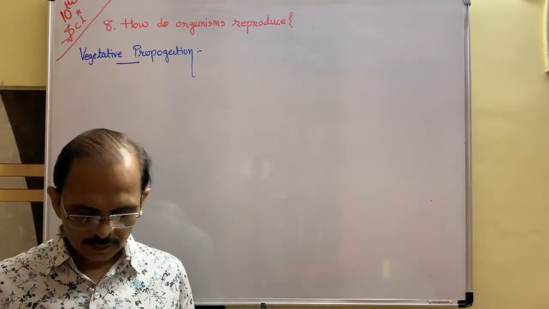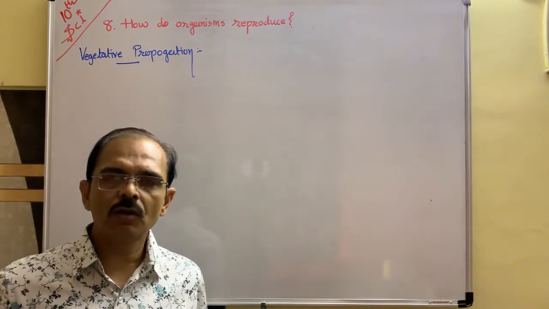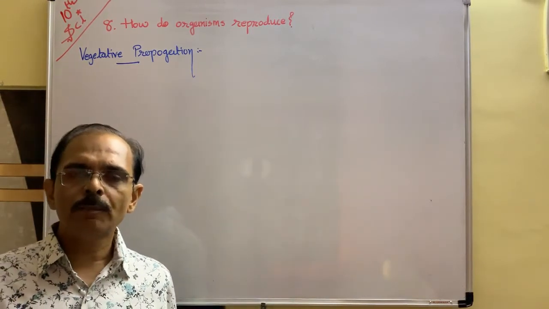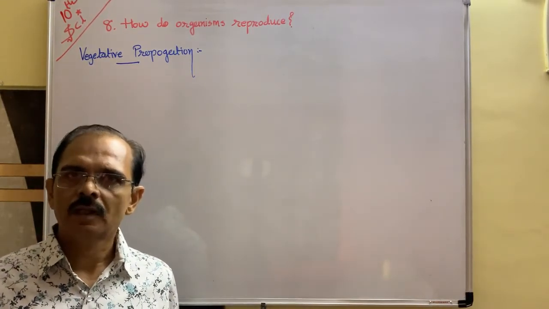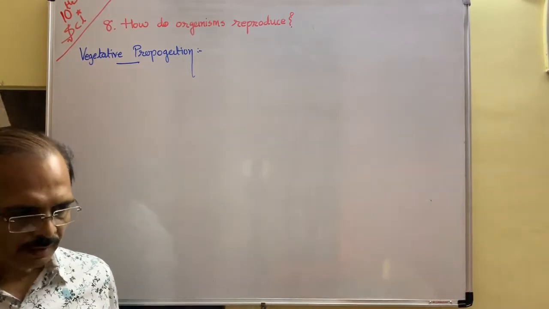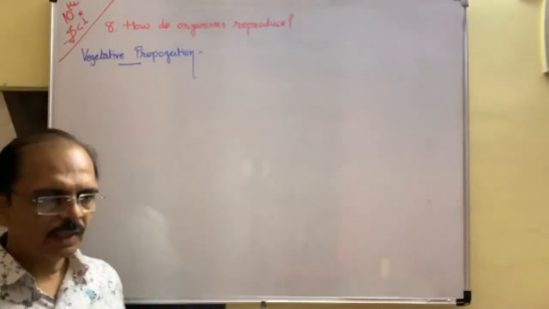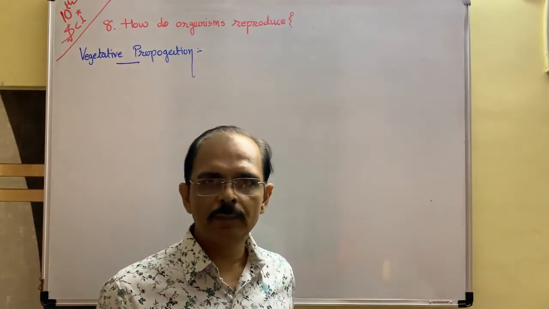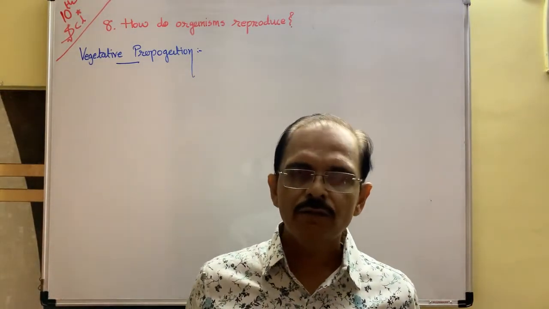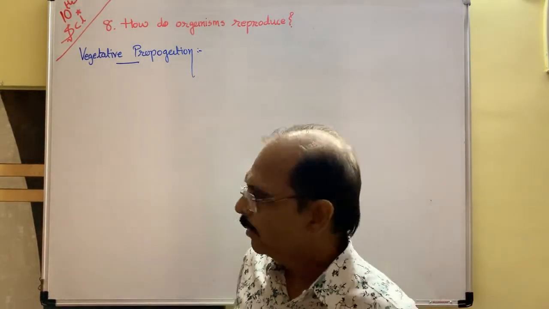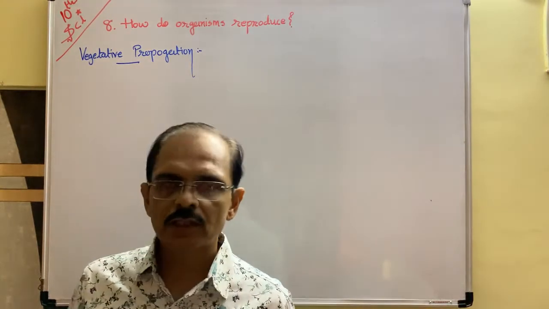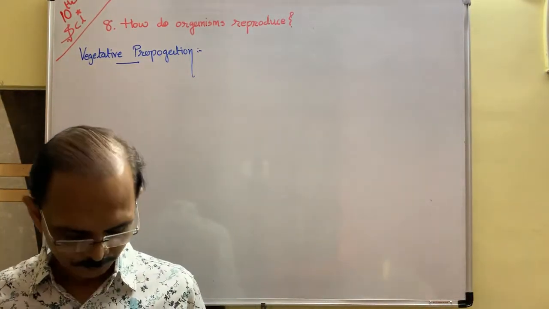This is called vegetative propagation, but all this is done under proper conditions. If the surrounding ecosystem and niche is proper, favorable in short, then it performs reproduction and vegetative propagation starts.